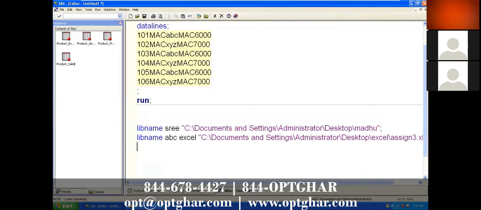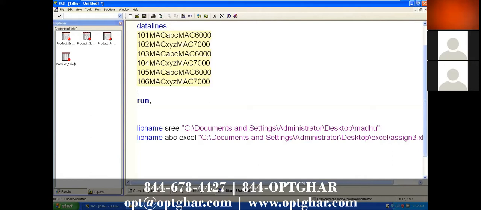Remember one thing: you cannot import all the Excel files. You can import only one particular Excel file. You can import all the sheets from a particular Excel file. So that is the libname statement. Okay, so now I think we have completed how many ways to get the data from a data source into SAS.